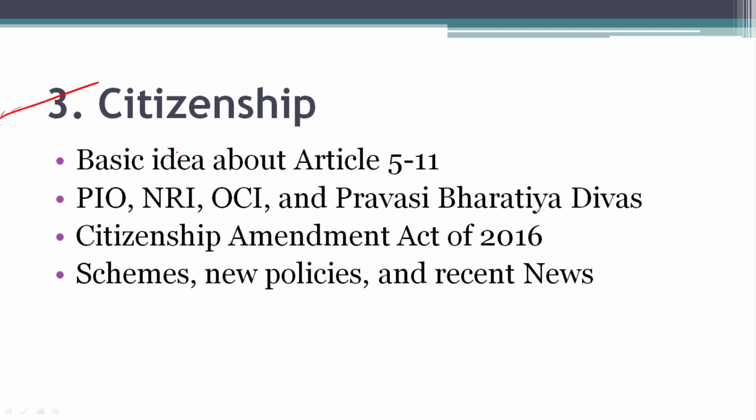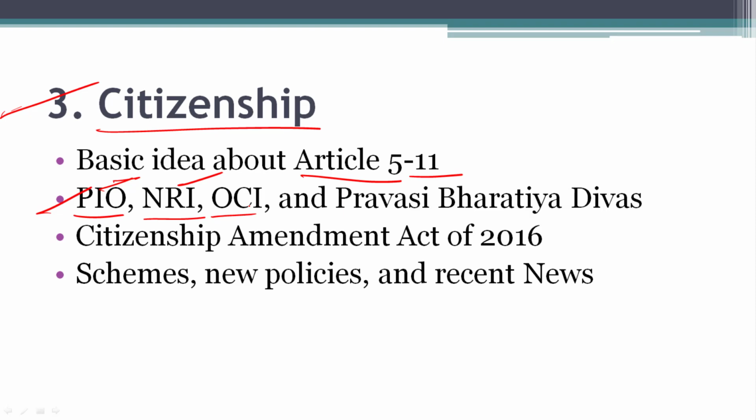Third one, citizenship. You should have basic idea of Article 5 to Article 11 and important terms like PIO, person of Indian origin, NRI, non-resident Indian, and OCI.